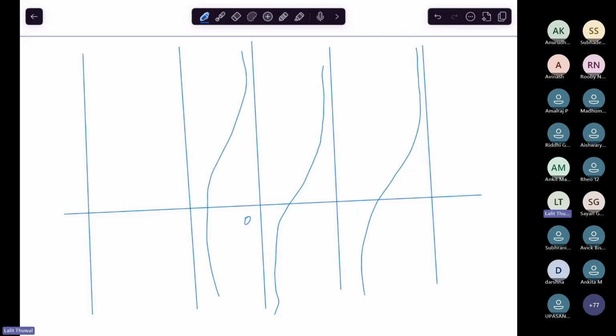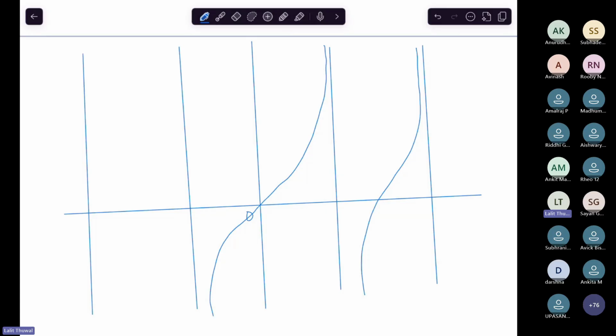I think I made it wrong, so it will look like this, passing through 0. Now look at the interval minus pi by 2 to pi by 2 first.